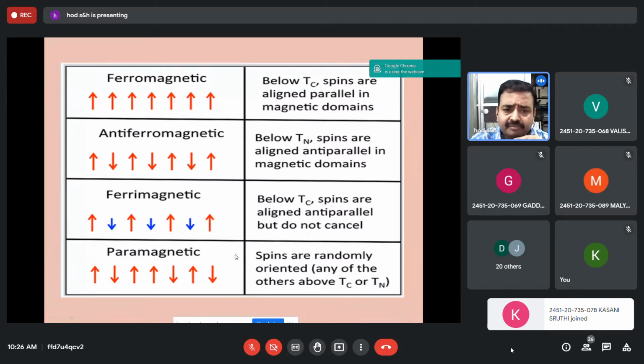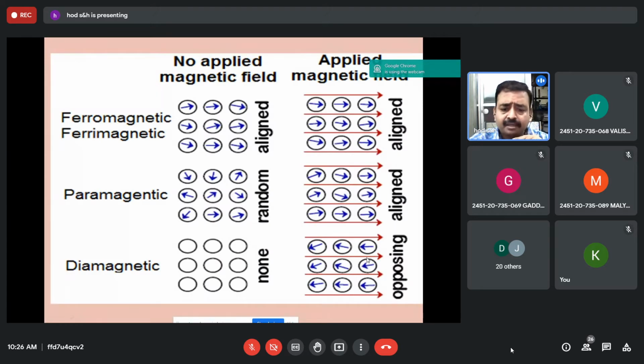And diamagnetic materials, of course, as you can see in the diagram, in the presence of the field the magnetic dipoles align in the direction opposite to the direction of the field. And the utility is very clear. You may get this as an important question: describe the classification of magnetic materials. You should write at least 5 to 6 points with examples and diagrams.